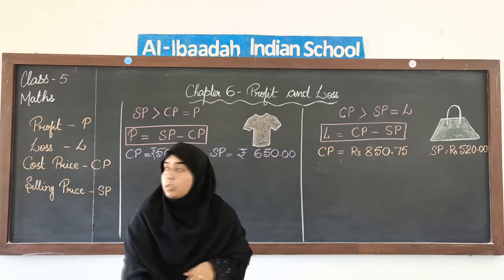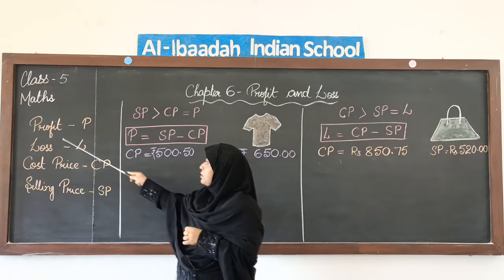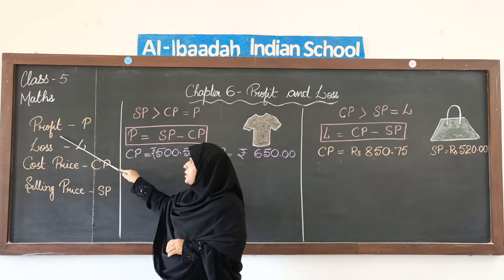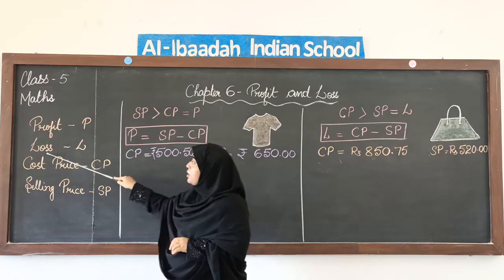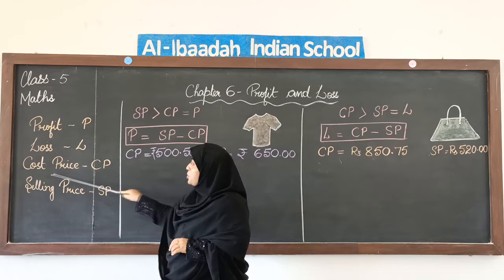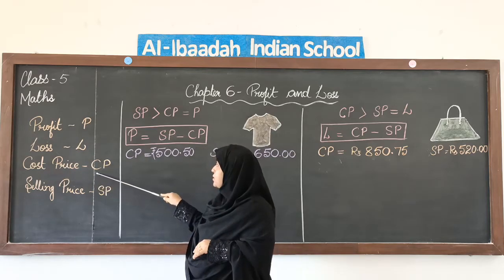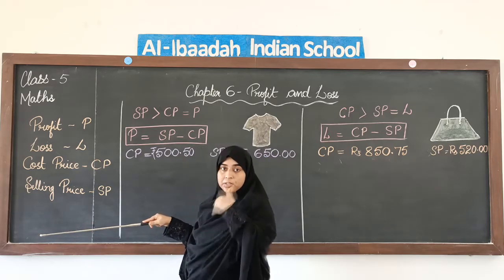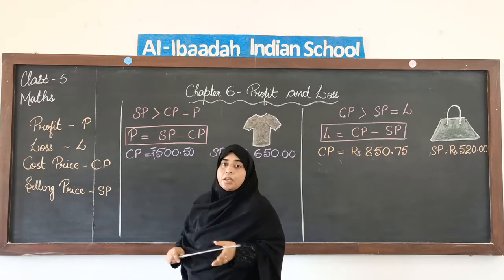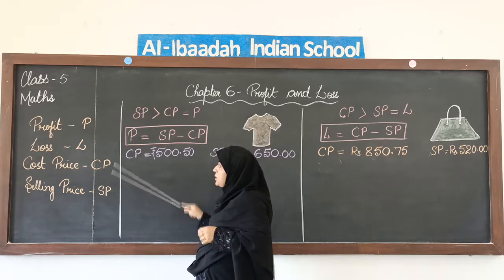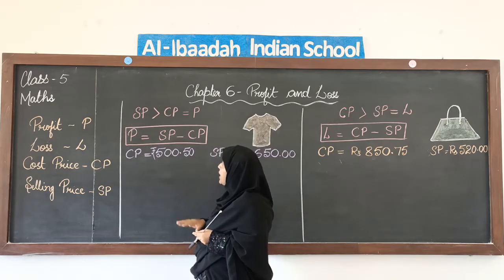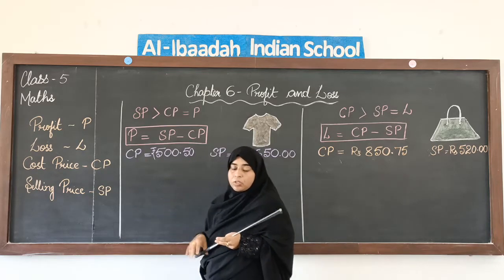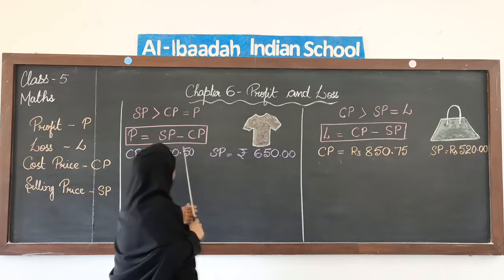Okay. So, some of the terms that we are going to use here, like we have already discussed, profit, we use P to show that it is profit, the short form of profit is P. Loss, we use L. Cost price is the price for which we buy, so that is CP. Selling price, for which we sell the items, is SP. Now, using these 4 terms, we are going to see how we can frame the formulas to find profit and loss. First we are going to look into profit.